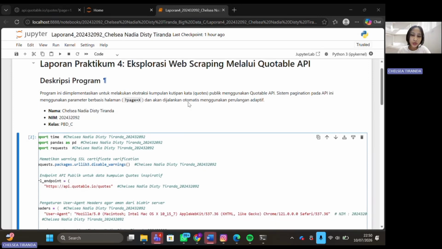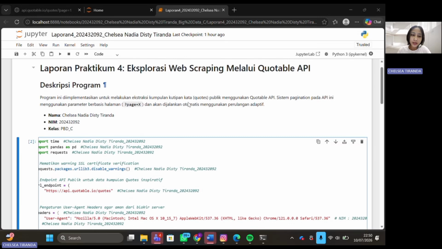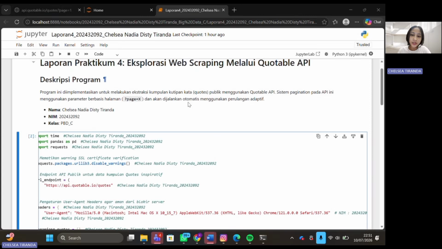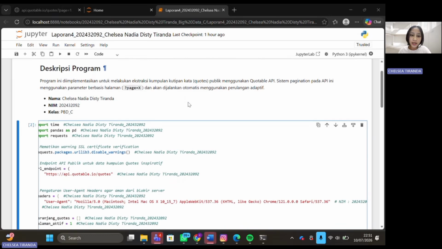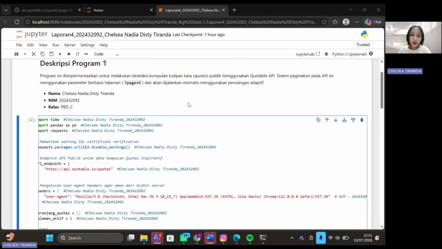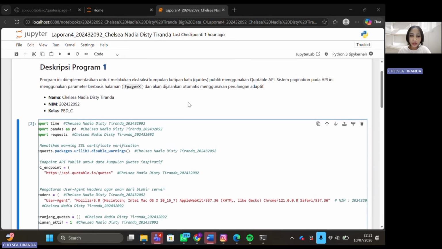For the practicum, I choose the Quotable API as my data source. The Quotable API is a free public API that provides a collection of inspirational quotes from various well-known figures. I choose this API because its structure is simple and suitable as practical material for web scraping. This API uses a pagination system based on the page X parameter at the endpoint https://api.quotable.io/quotes, so that every time we change the value of X, we get the quotes content from a different page.